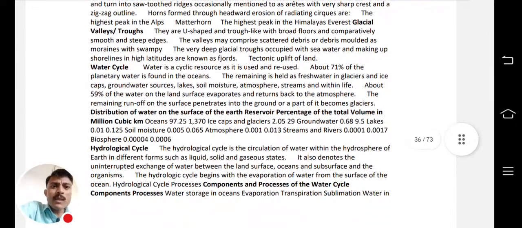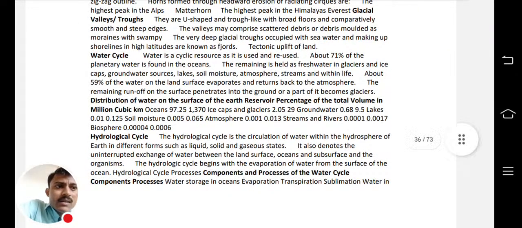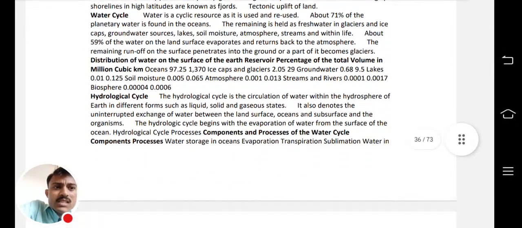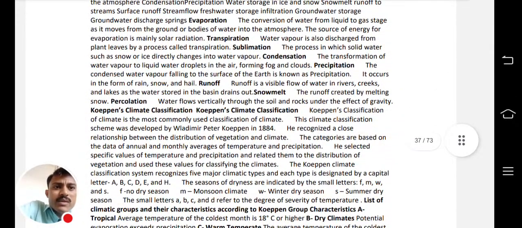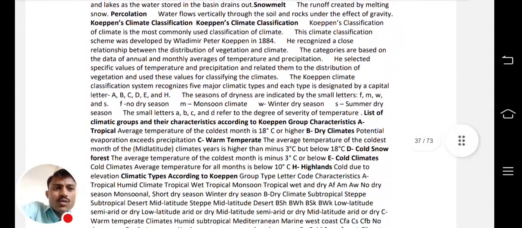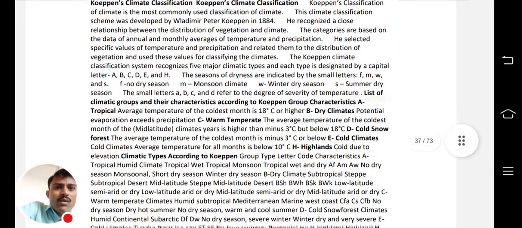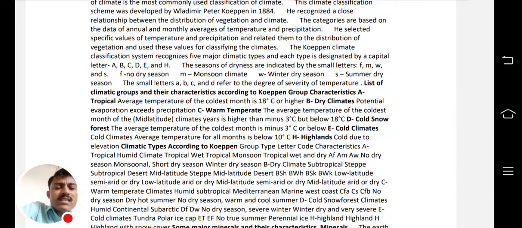Okay, now in this PDF, the hydrological cycle is also covered, the water cycle, and how transpiration, evaporation, sublimation, condensation, precipitation, snowfall, everything is there. Now the list of climatic groups and their characteristics according to Köppen.